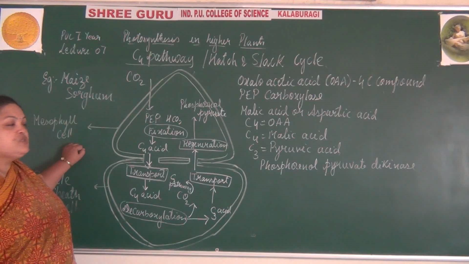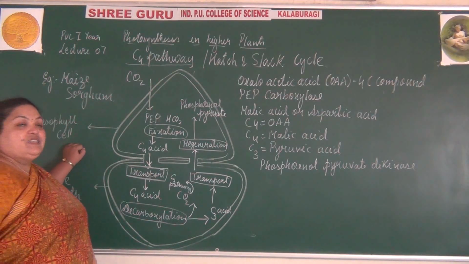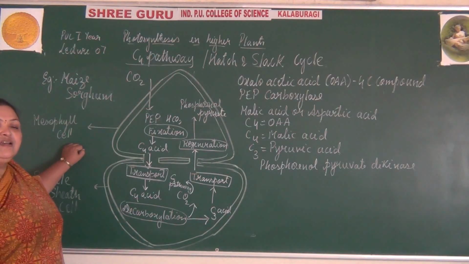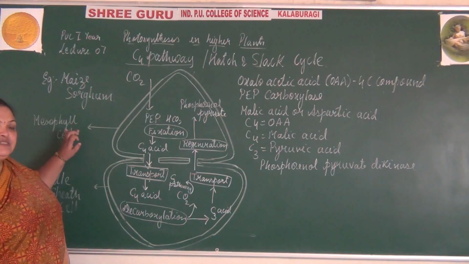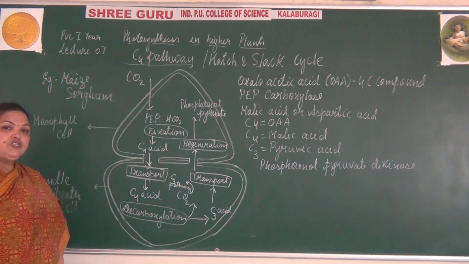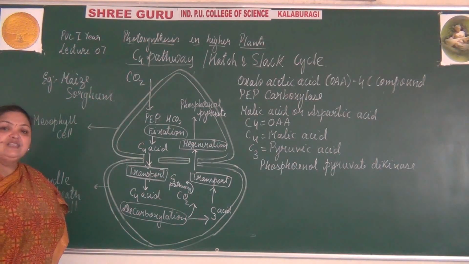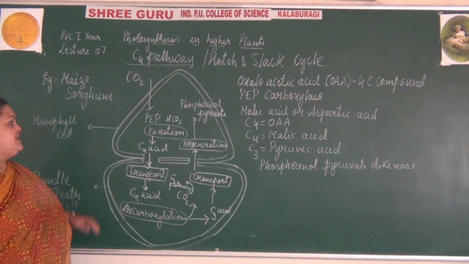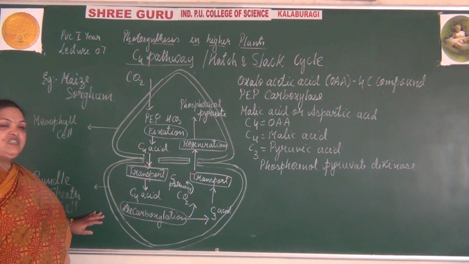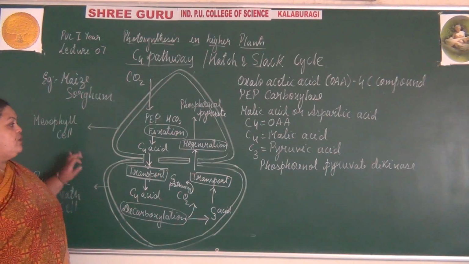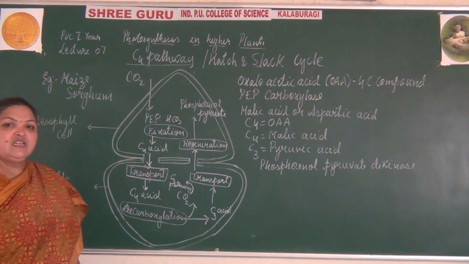I will repeat the process once again, which was studied by Hatch and Slack, and is called the C4 pathway. It occurs between two cells, the mesophyll cell and the bundle sheath cell, which exhibit a special type of anatomy known as the Kranz anatomy. In this Kranz anatomy, the mesophyll cells are smaller and the bundle sheath cells are larger. So here the first step is fixation, where carboxylation occurs.